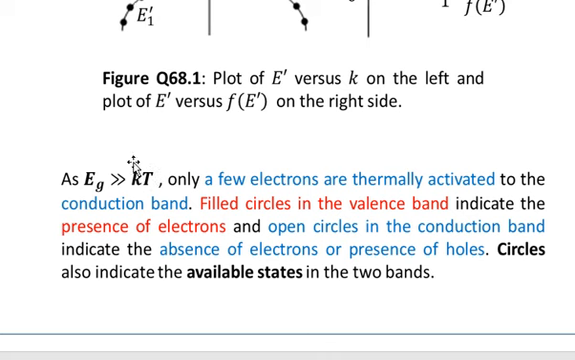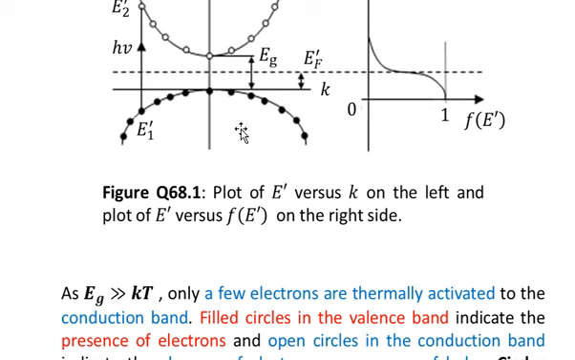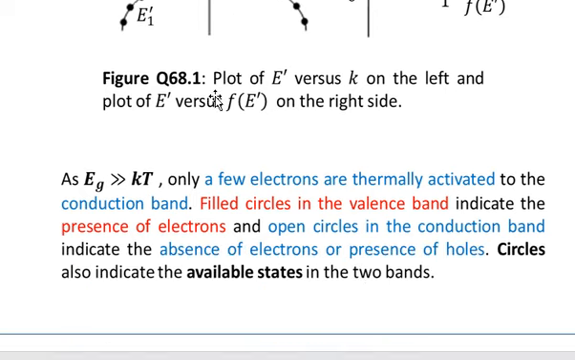As Eg is much greater than kT, where kT is the thermal energy available in the environment, only a few electrons are thermally activated to the conduction band, because kT is the thermal energy available to the electrons in the valence band. The electrons in the valence band then do not have much energy to surmount the energy gap, because kT is much less than Eg. So such electrons cannot move to the conduction band. In terms of probability, we can say that a few electrons are thermally activated to the conduction band.